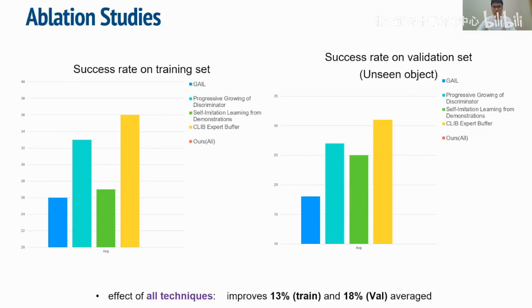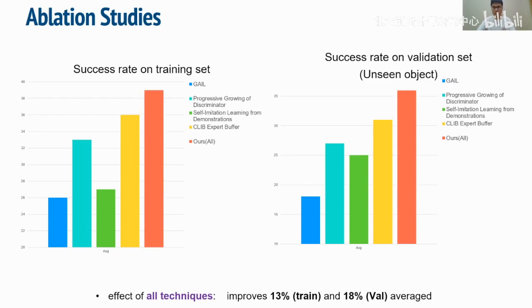The main results are shown in this figure, with progressive growing of the discriminator, self-imitation learning from demonstrations, and the CLEAP expert buffer. Our method combining the three techniques outperforms the baseline GAIL by 13% and 18% on average across 4 tasks on training and validation sets. Also, from this figure, we can analyze the effect of each particular technique.